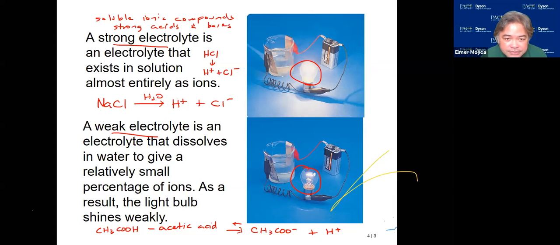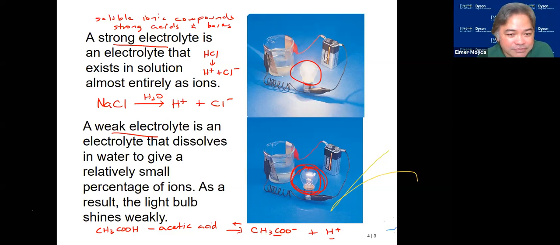Okay. Thank you. So if it's a strong electrolyte, that means 100%. So if it's 100%, what does it mean? You have more ions there. So if you conduct electricity, you could see the intensity is more intense or higher. But if you have a weak one, only to a certain extent will they form into ions. So if you look at the light intensity, it's not as intense as the strong electrolyte.